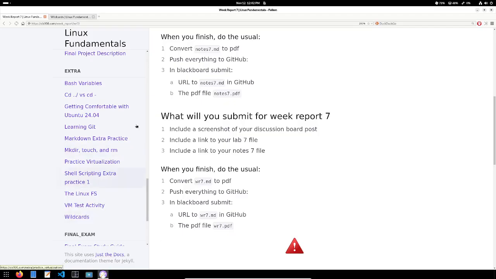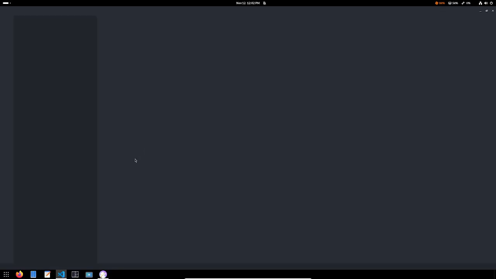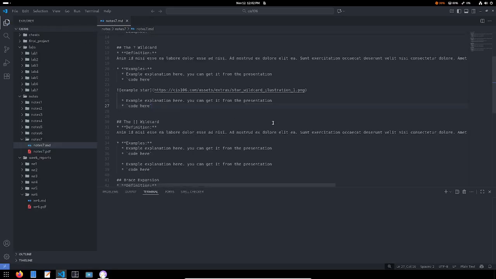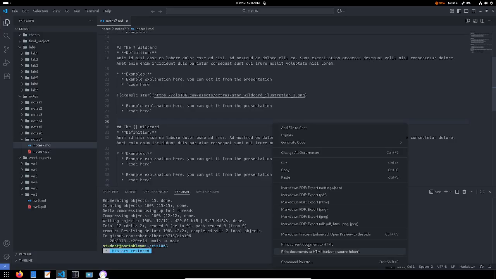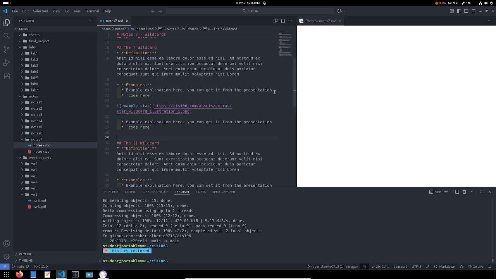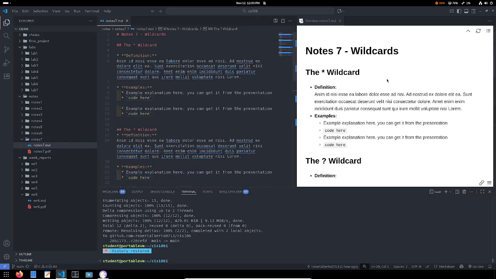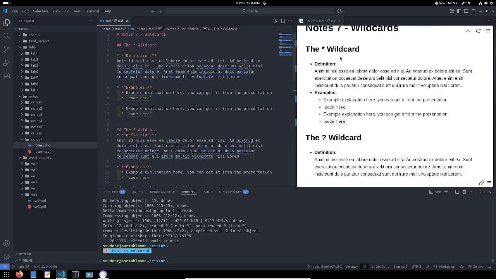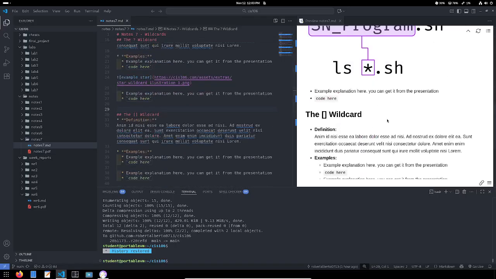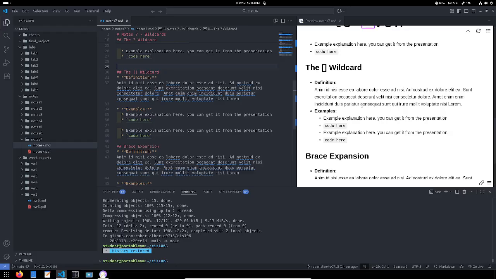So if I open my VS Code example repository here, you're going to see what I'm talking about. So this is an example of Note 7. Preview to the side. So again, this is my example for notes number 7. Definition, example, definition, example. Also supporting screenshots that I got from the document. You can also use screenshots from your terminal if you want to.